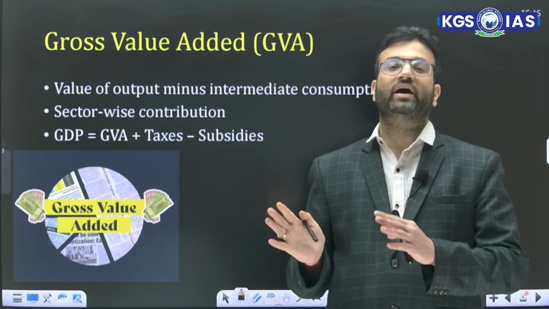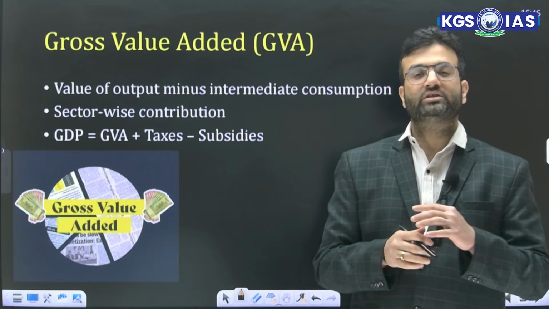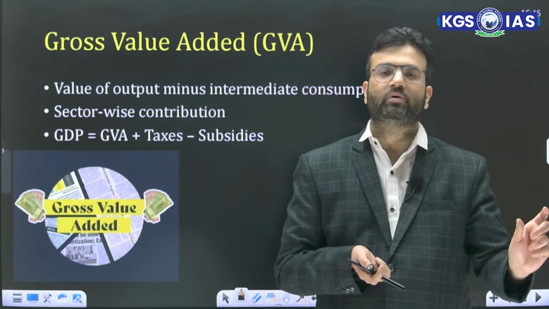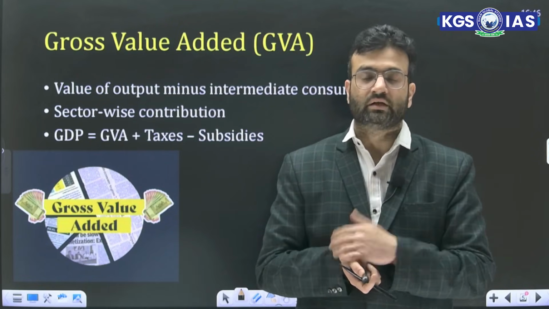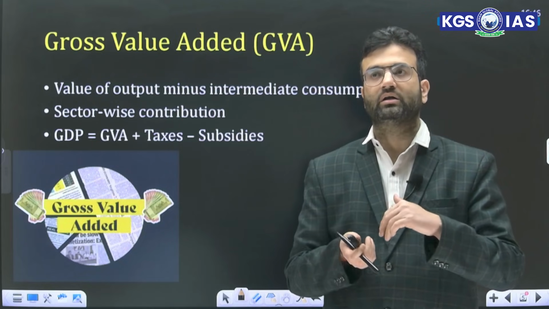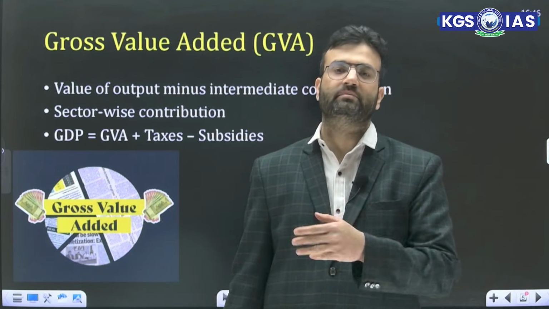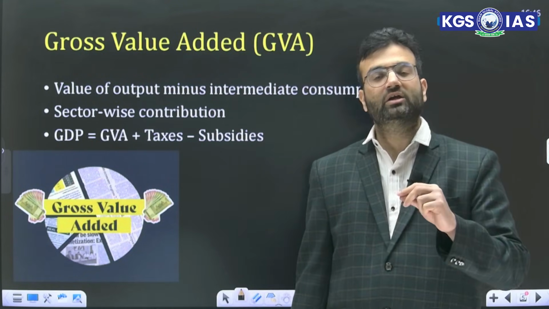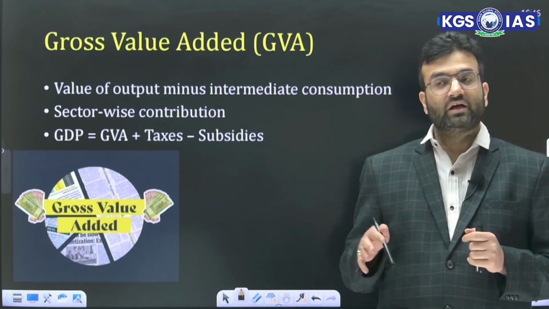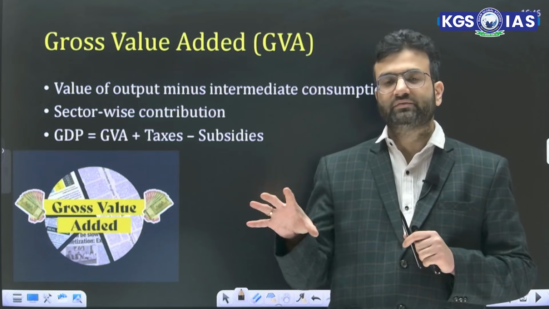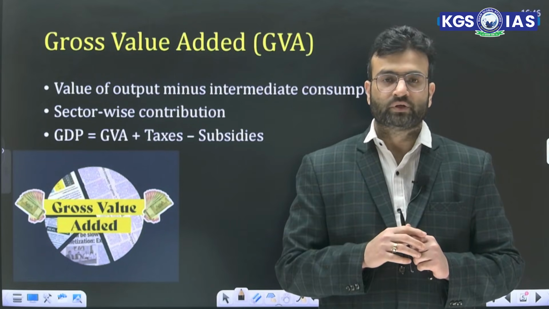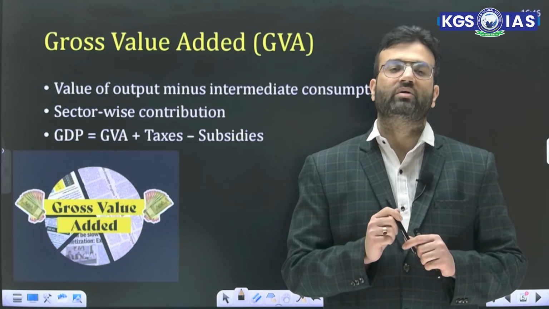And that is the reason why this GVA is so important, because if a particular sector is not performing well, government will develop a specific policy or program related to that sector. Let's say, as we all know, our secondary sector is not doing that exceptionally well in comparison to the service sector. Now, as a result of that, government launches the PLI scheme, Make in India, Atmanirbhar Bharat. Similarly, if the government feels that the agriculture sector is not doing that well, government develops a specific policy for it. So that is the reason this gross value added is very important.